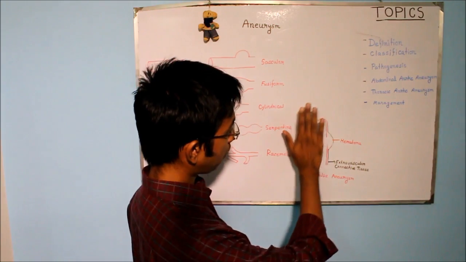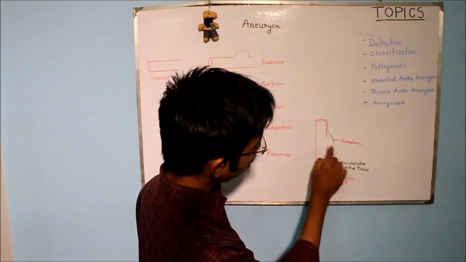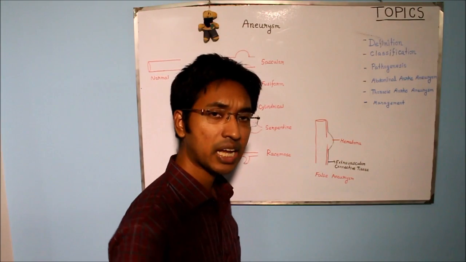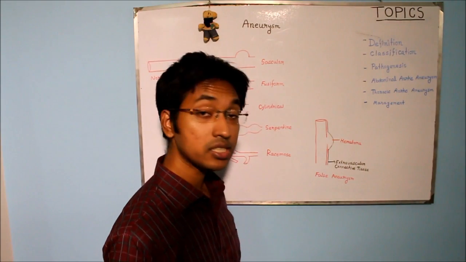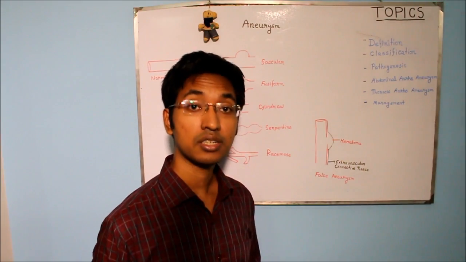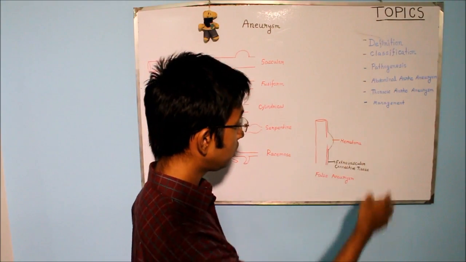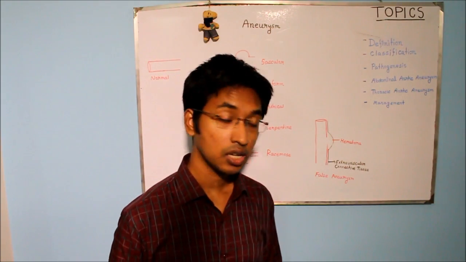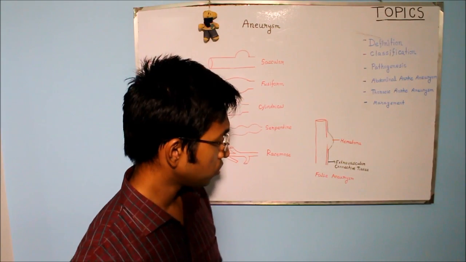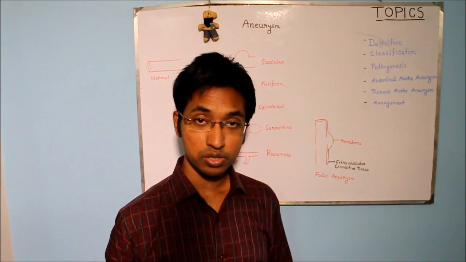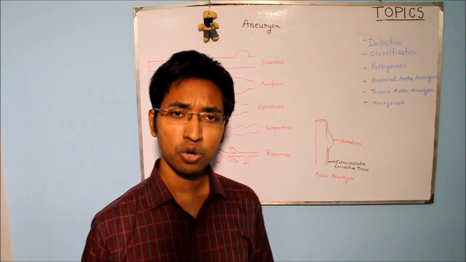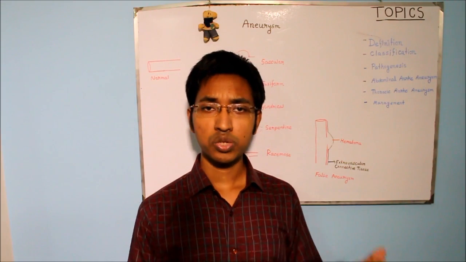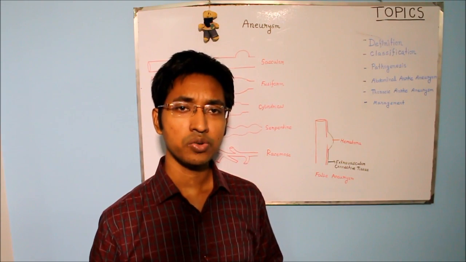So this may appear as if this portion of the blood vessel has become dilated, when in reality it is not actually dilated. It is looking like this due to the defect in the wall of the blood vessel. So this is false aneurysm. So what are the examples of false aneurysm? Where can we see such false aneurysm?